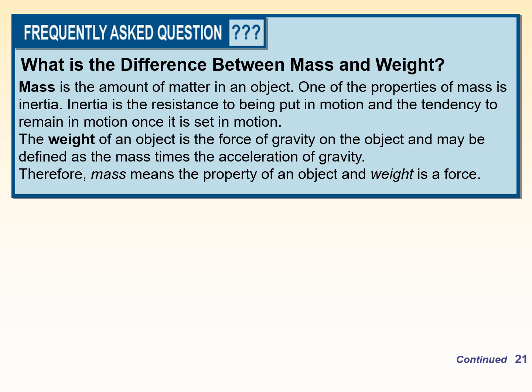So what is the difference between mass and weight? Mass is nothing but the amount of matter in an object. One of the properties of mass is inertia. Inertia is resistance to being put in motion and the tendency to remain in motion once it is set in motion. The weight of an object is the force of gravity on the object and may be defined as the mass times the acceleration of gravity. Therefore, mass is a property of the object and weight is a force.